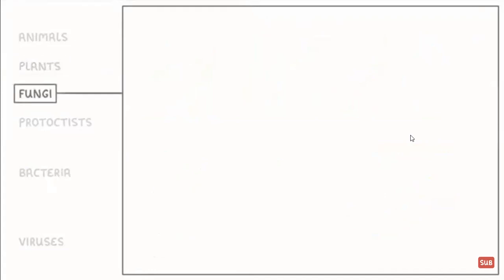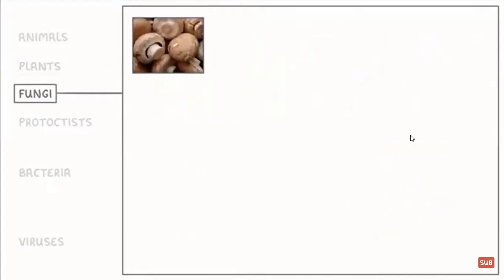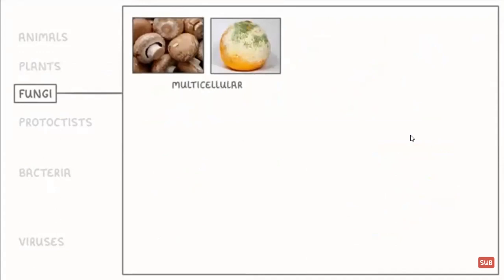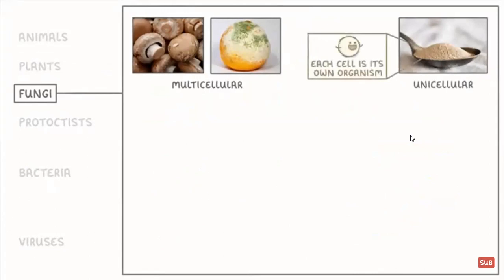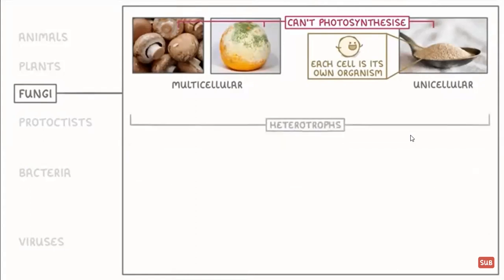Next up, we have fungi, which are a bit harder to explain. Some fungi, like the mushrooms that you might eat, or the molds that can spoil food, are multicellular organisms. But other fungi, like the yeast that we use for baking bread, are unicellular, which means single-celled, so each cell is its own organism. Although some fungi look a bit like plants, a key difference is that fungi can't photosynthesize. Instead, they have to get their energy from other organisms, like animals do, so they count as heterotrophs.